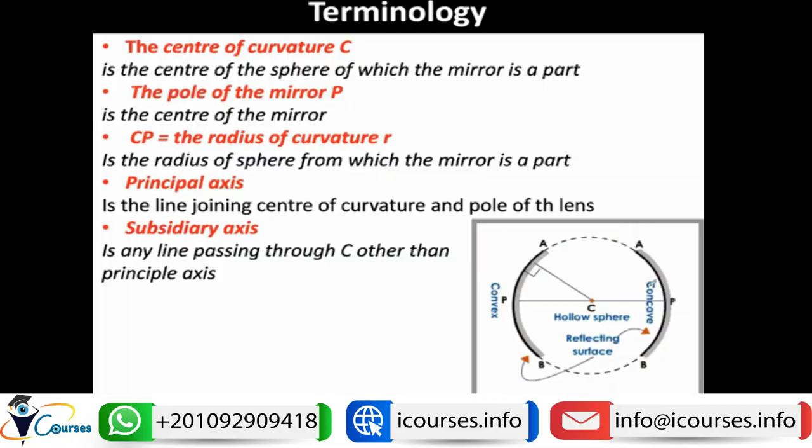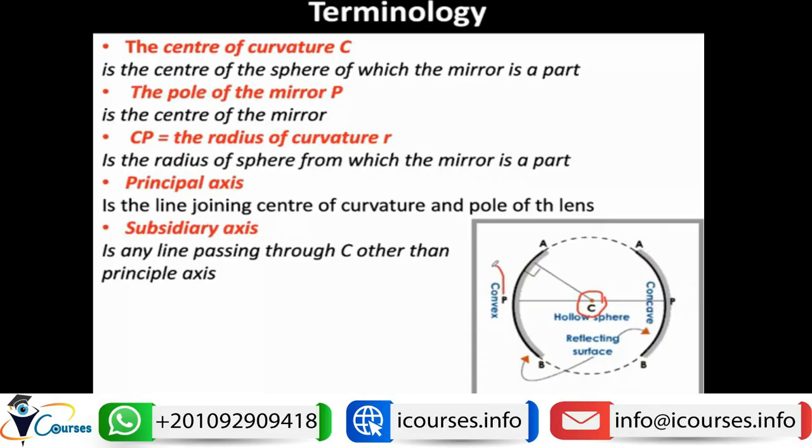So for a mirror, it is taken from a sphere, and this reflecting sphere has a center of curvature. So it is pointed to, or can be illustrated by, the letter C. So C is the center of curvature, or the center of the sphere from which this mirror is taken.